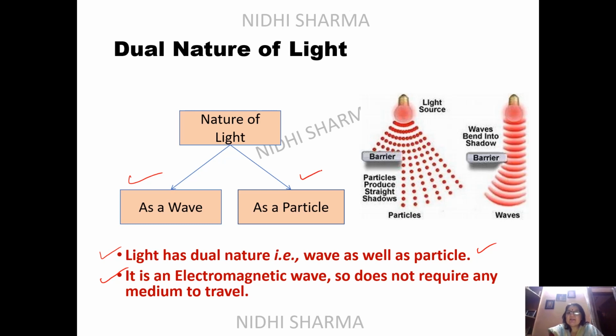So you can see what is happening. If you have a light source and there is a barrier here, the particles produce straight shadows. But if you see this kind of structure here in the form of waves, you can see waves bend into the shadow. So if there is a barrier, they will change the path and they will bend.